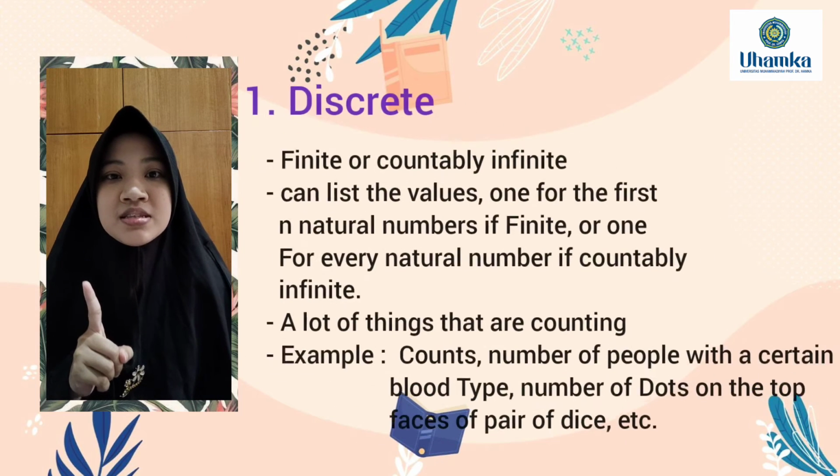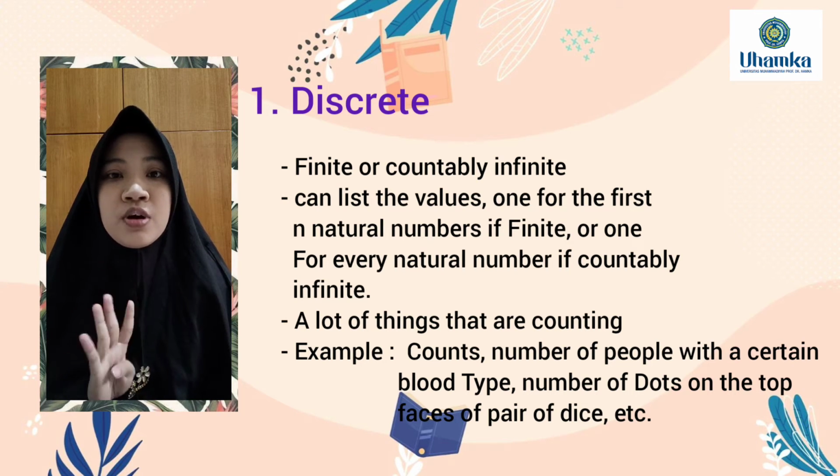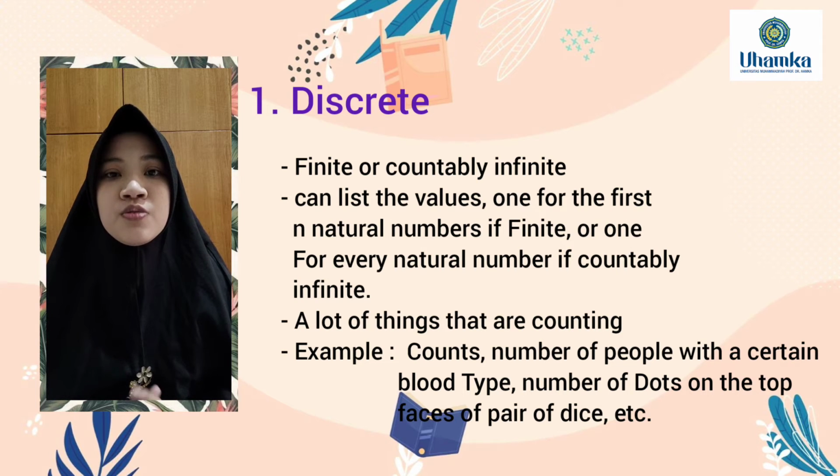Next, there are two types of quantitative data. The first is discrete. Discrete data is finite or countably infinite. Finite means it can be counted, but there are limits and you can count them all. For example, there is 20, you can count it from 1, 2, 3, 4 up to 20. And countably infinite means the count is many, and even though it might go on forever, it is still called countably infinite.